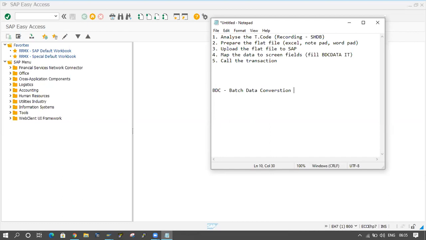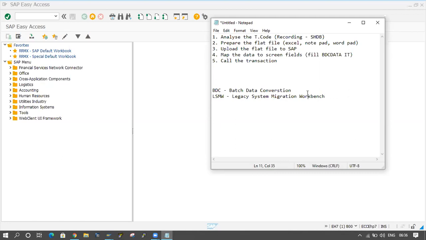Then LSMW, Legacy System Migration Workbench, is also there. So two types of conversions are available here: one is BDC and one is LSMW. LSMW we will discuss later, and this is the functional part.